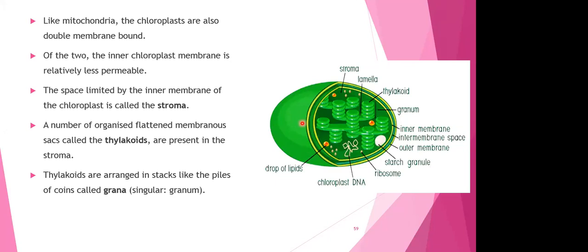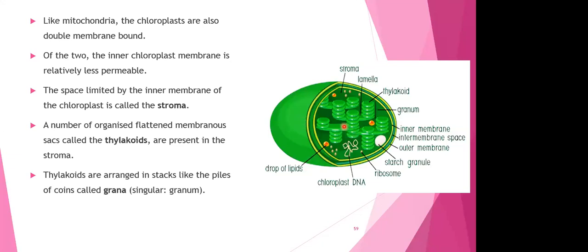The space limited by the inner membrane of the chloroplast is called the stroma. The space limited by the inner membrane of mitochondria was called the matrix. The space limited by the inner membrane of chloroplast is going to be called the stroma. A number of organized flattened membranous sac-like structures called thylakoids will be present in the stroma.